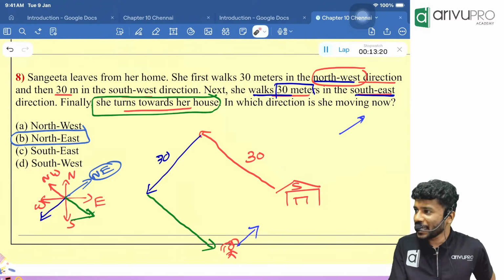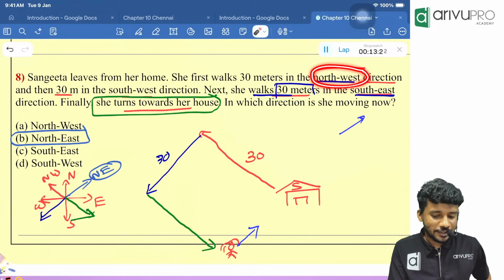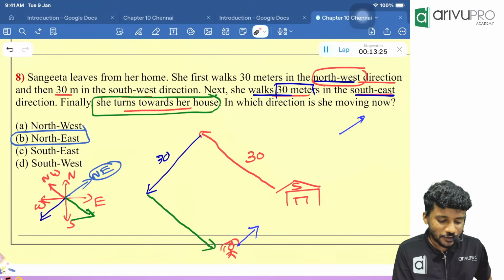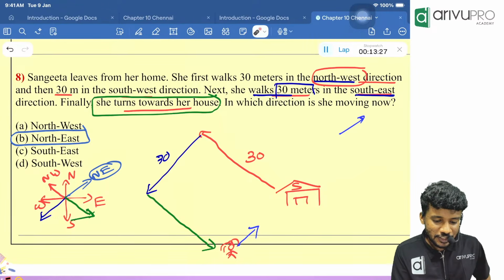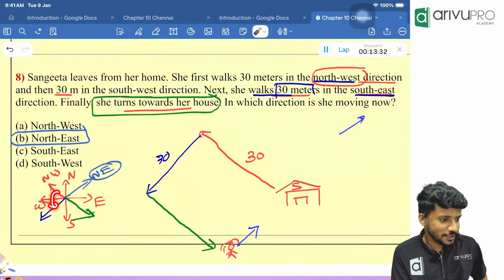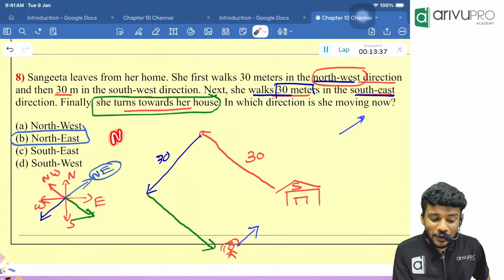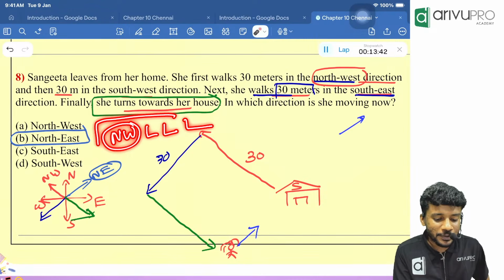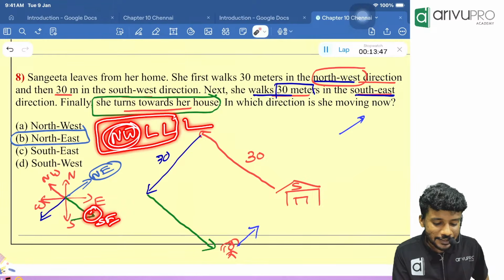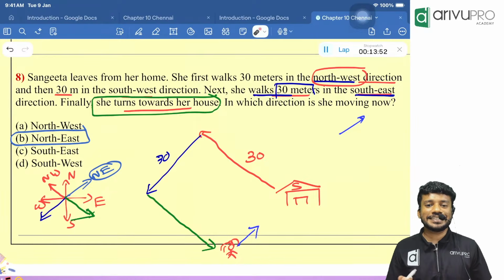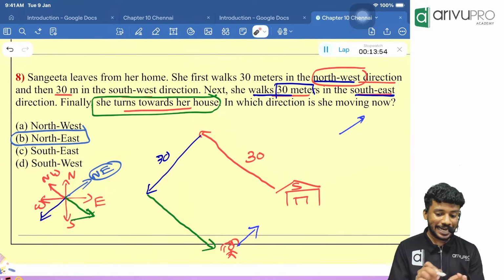Or, I told you the shortcut, right? Here, we have northwest. Initial direction is northwest. Okay. Northwest is there. Then they are telling that she is going in which direction? The southwest. That means if you ask me, she took a left turn. Then again took a left turn. Again took a left turn. So it will be like northwest, left, left, left. What is the opposite of left, left? The northwest opposite will become what? Southeast. What is the left of southeast? It will automatically become northeast. That way also you can do it rather than drawing.